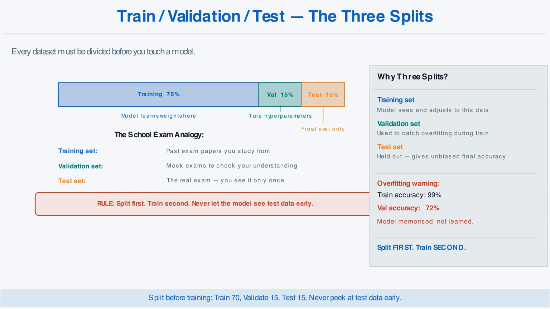The test set, the final 15%, is held completely separate. The model never sees it during training. You only use it once, at the very end, to report the final unbiased accuracy. Think of it like school exams. Training data is the textbook you study. Validation is the mock exam that guides your revision. The test set is the real exam, you get one shot. Never let your model peek at test data early. That is data leakage, and it will give you false confidence.